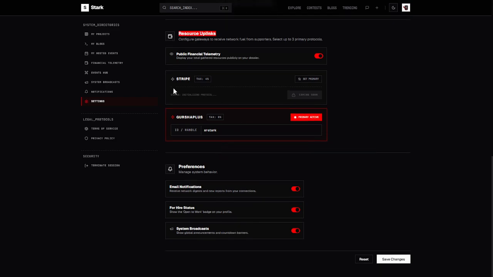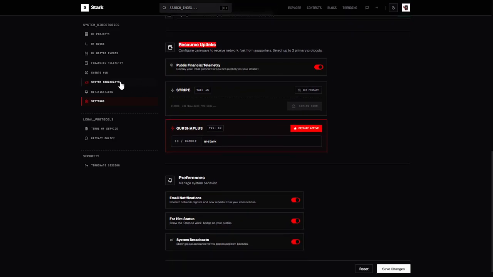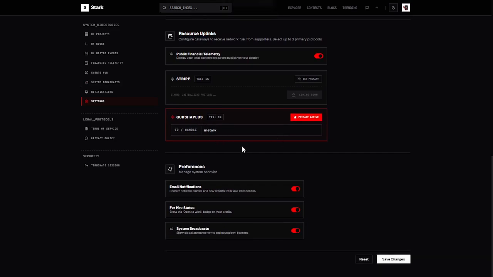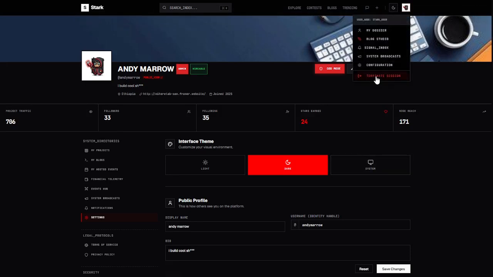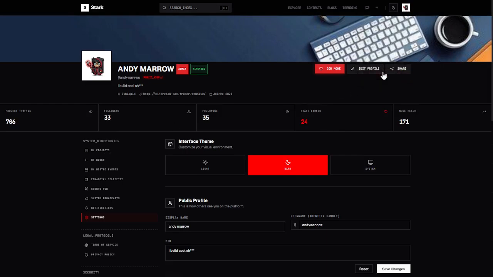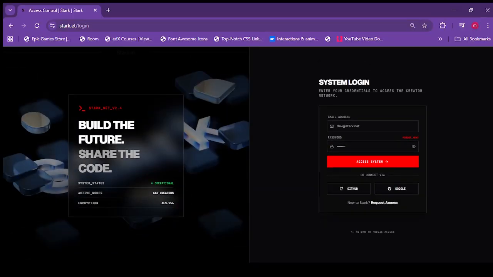So all you need to do to let people finance your project or support you through Gusha on Stark is add your ID or your username here, and then activate it. After you do that, I'm going to log out of this account to show you, because you can't support yourself, for us to track that and reduce fraud.